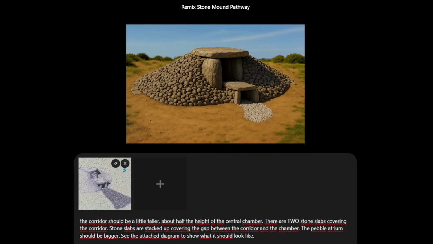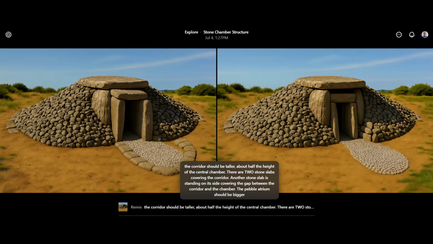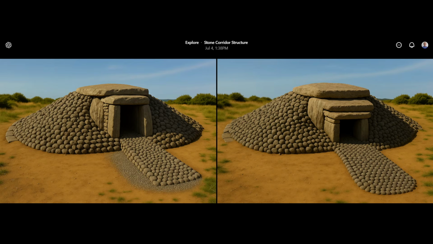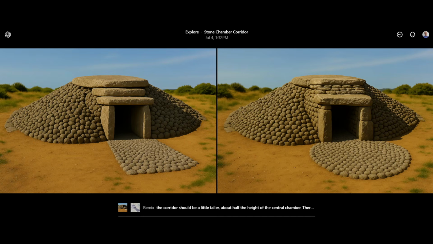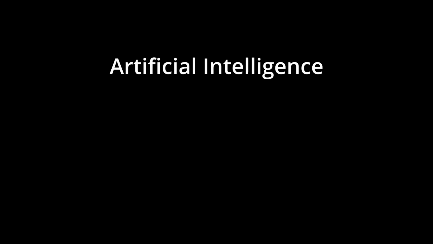I tried it again. I tried different prompts. I tried feeding in the diagram. I tried feeding in other things. I tried giving it very specific instructions, and every single time it generated an image, there was something really wrong with it. And even when I gave it specific instructions, like to remove one section or to change one thing, it just didn't do it right or didn't do it at all. And I found myself wanting to scream at the computer, "What don't you understand?" And that's the key thing. It doesn't understand.